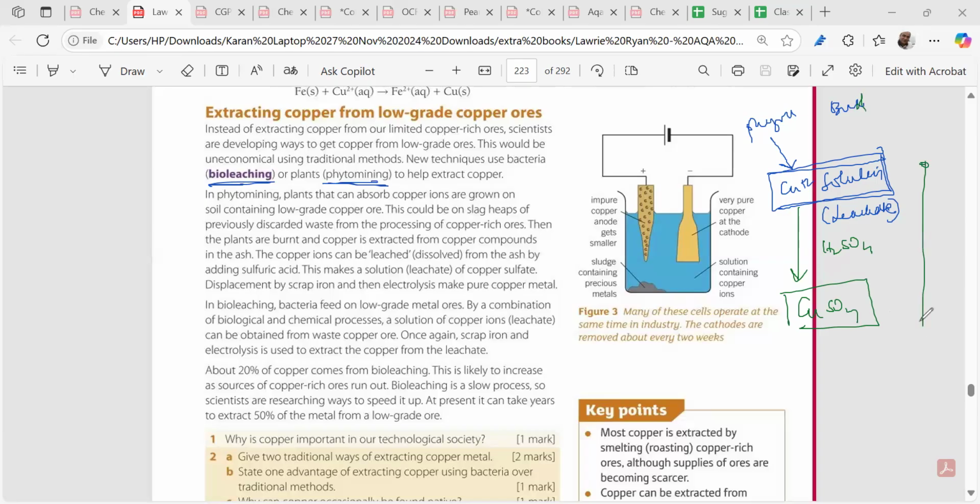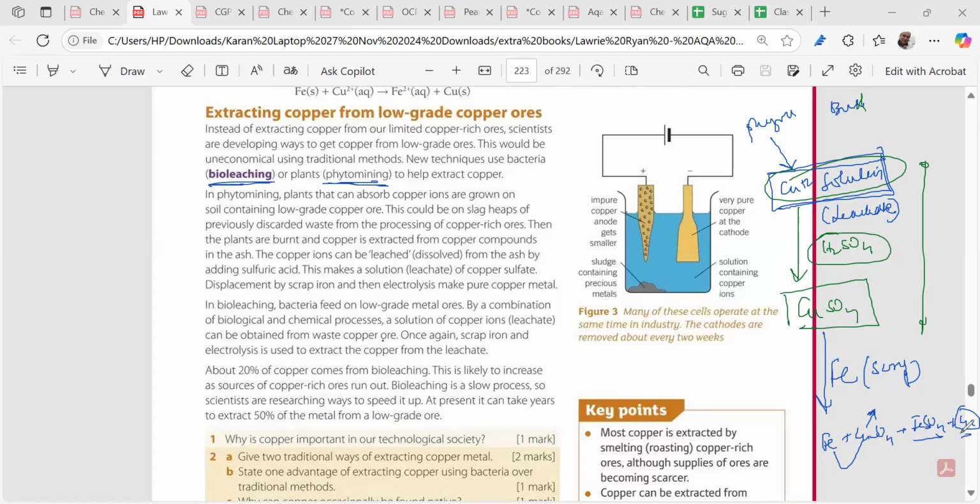This process I'm writing: somehow we get the copper ion solution, we add H2SO4 and we get the copper sulfate, right? Now, copper sulfate, we do what next? Next, we are adding scrap iron, not pure iron, scrap iron to lower down the cost, right? So Fe plus copper sulfate gives you FeSO4 plus copper. See, a displacement reaction occurs. Iron displaces copper because iron is more reactive. So we are getting FeSO4 plus copper.